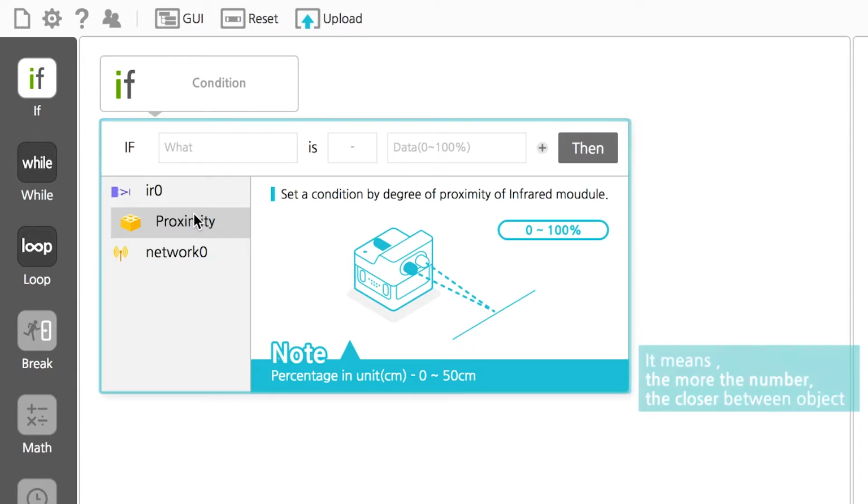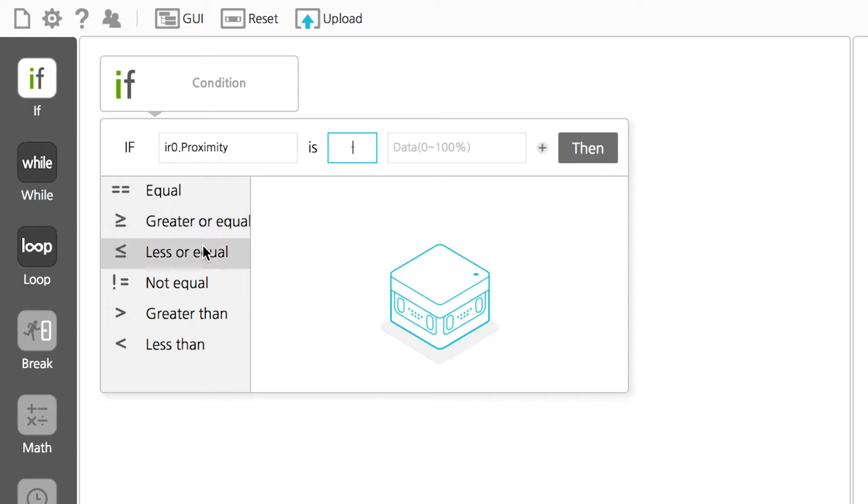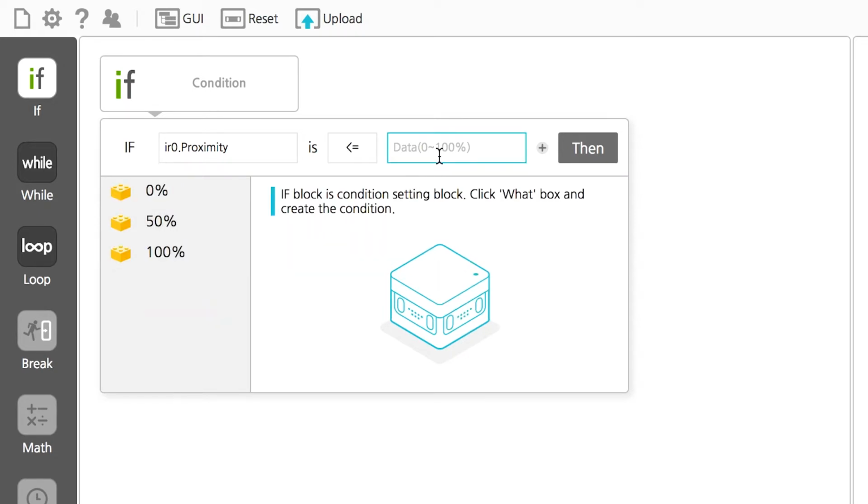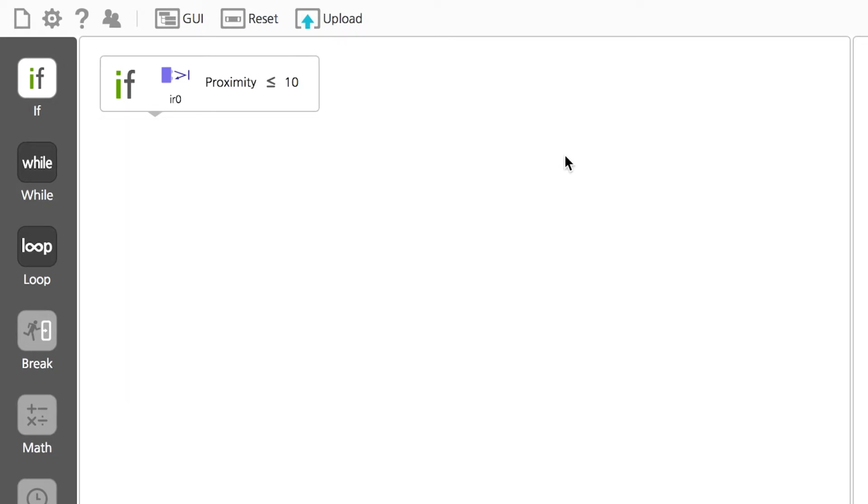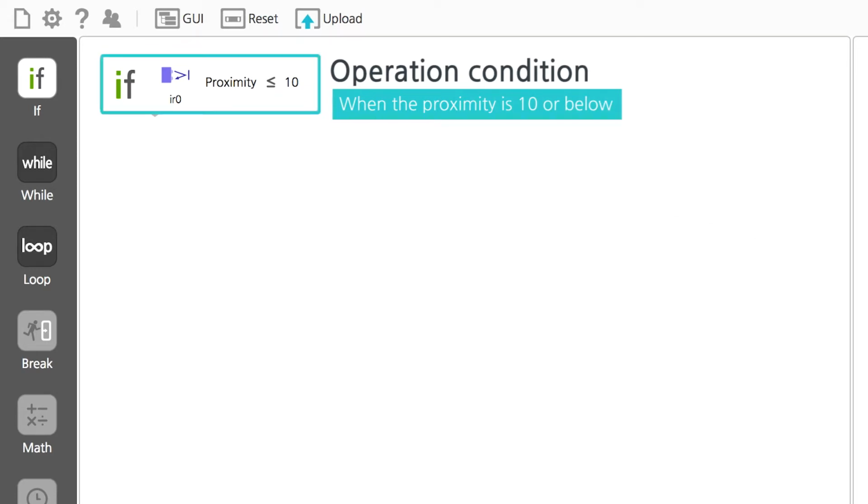I set less than or equal to 10 for the condition. I have just written a condition code of if the proximity is 10 or below.